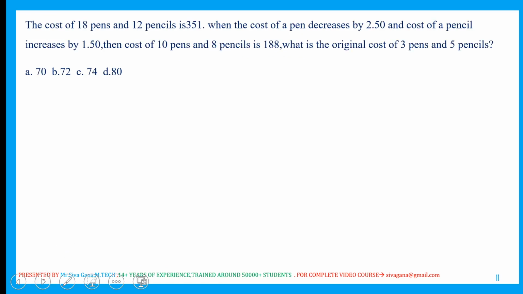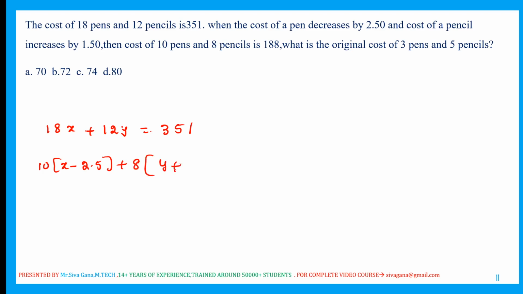The cost of 18 pens, pens I am taking as x, plus 12 pencils, pencils I am taking as y, is equal to 351. When the cost of the pen decreased by 2.5 and pencil increased by 1.5, then the cost of the 10 pens and 8 pencils: 10 into (x minus 2.5) plus 8 into (y plus 1.5).